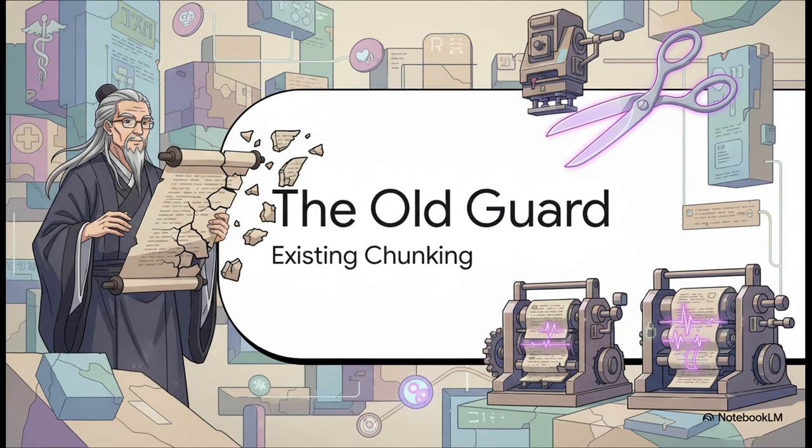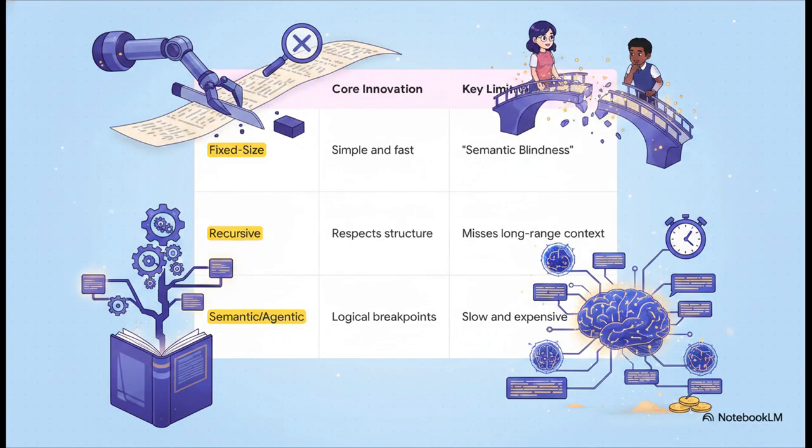So, how have we been trying to deal with this until now? Let's take a quick tour of what the paper calls the old guard, the common ways we chunk text today, and more importantly, where they fall short. All right, this slide really lays out the evolution of chunking. We started with the most basic approach, fixed size. Just chop the text every 512 tokens. It's fast, simple, but it has what you could call semantic blindness. It just doesn't care about meaning.